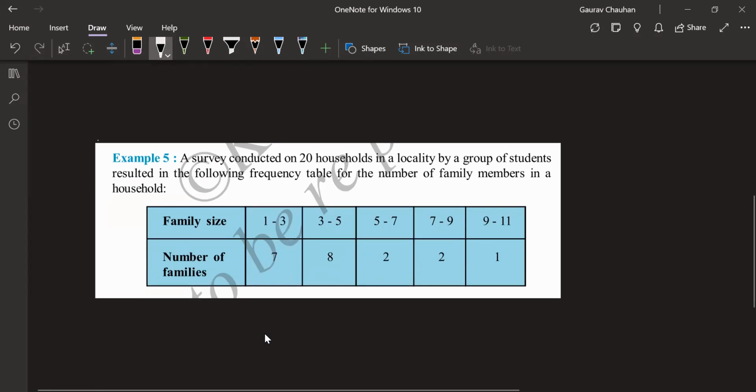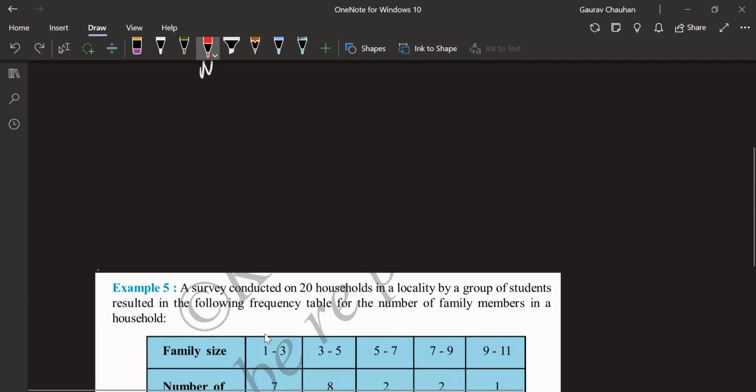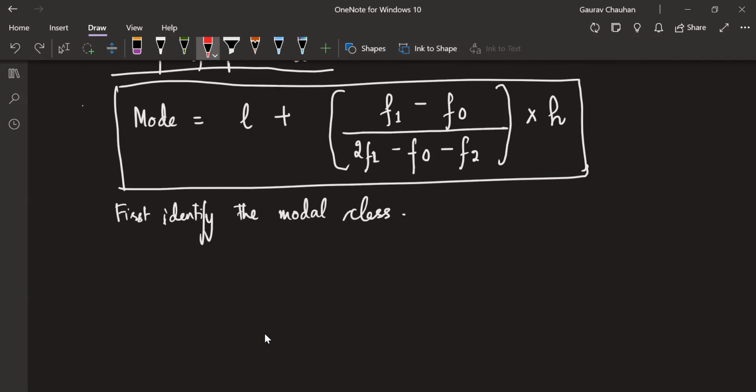By model class, I mean that class which has the highest frequency. So this 3 to 5 will be my model class. Okay, are we clear about model class here? 8 has the maximum frequency. The frequencies are 7, 8, 2, 2, 1. So 8 is the maximum frequency. So which class is having the highest frequency? That is my model class. So 3 to 5 will be my model class. First, identify the model class.